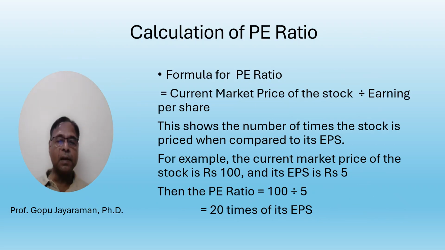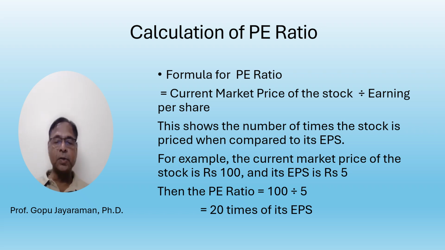Now we can understand how the price earning ratio is calculated. The formula for calculating the price earning ratio is the current market price of the stock divided by earning per share. Please note that the current market price is fluctuating on a daily basis. You can take the closing price of the stock for a particular day. That should be divided by earning per share. The latest earning per share available can be taken to calculate the price earning ratio.